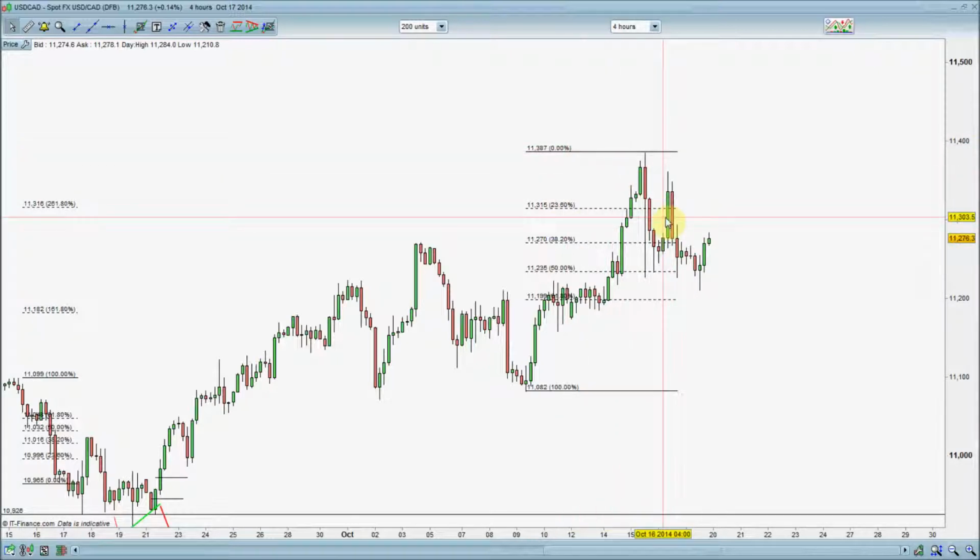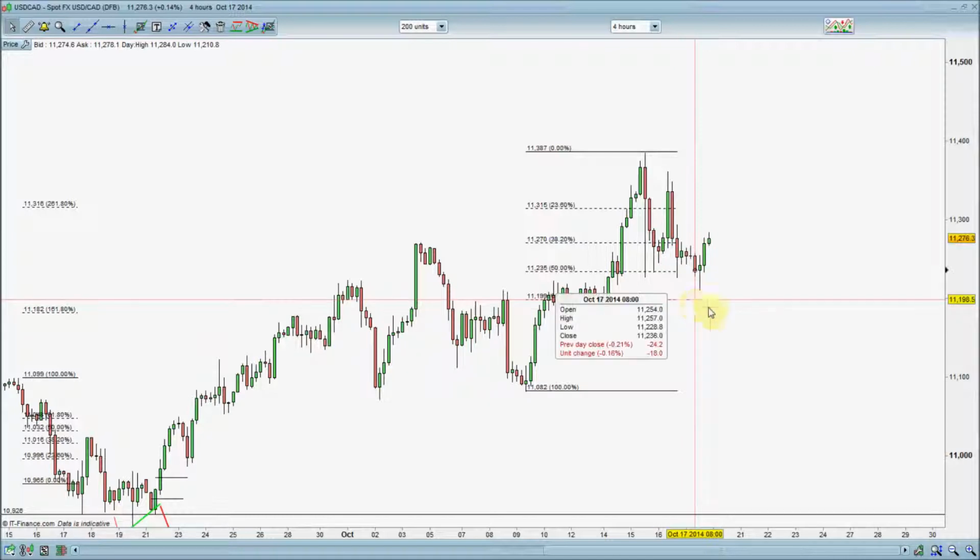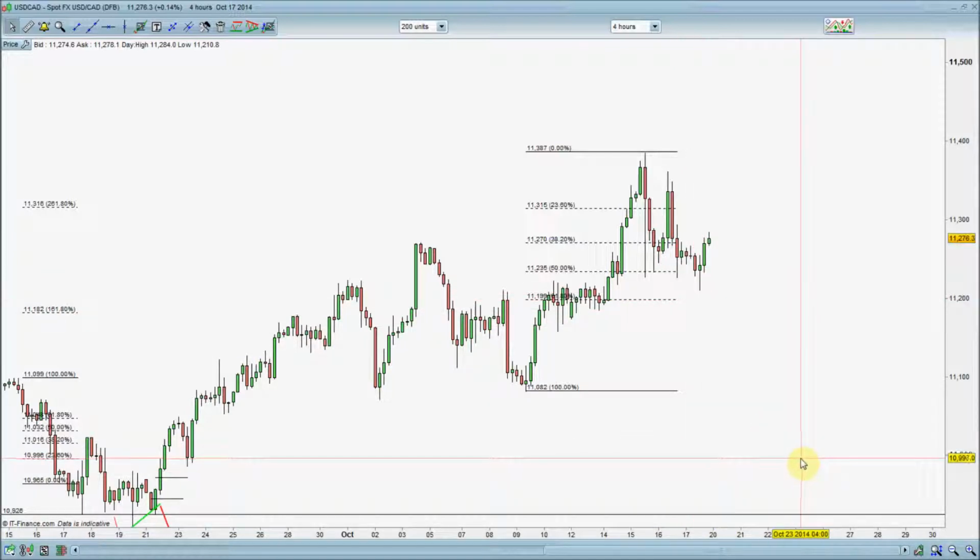Things started to ease off a little bit. We've got this 50% retracement here, which pulled through, but it didn't make a new high. On both occasions, it's pulled down to there. It's made lower highs and slightly lower lows. I would be interested to see, once this breaks through that 11,000 level, I think we will get that drop back down to 11,000.